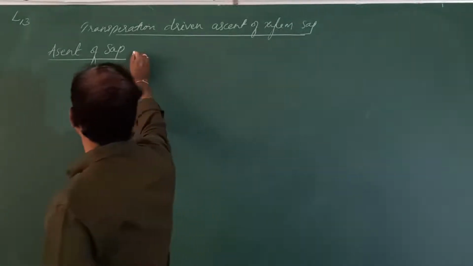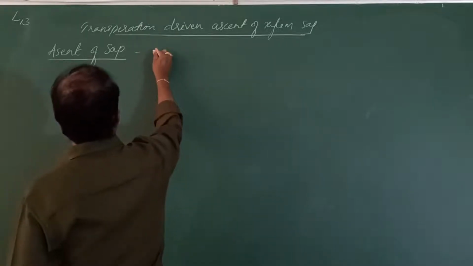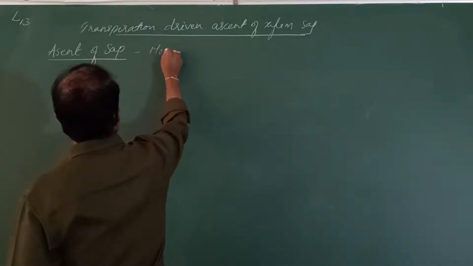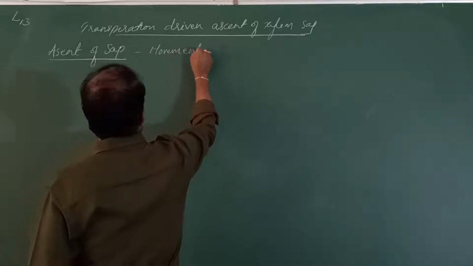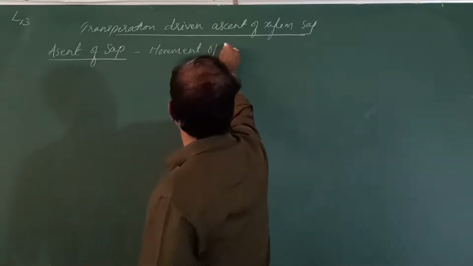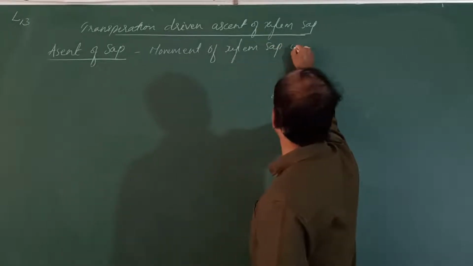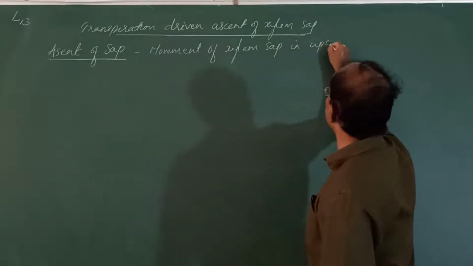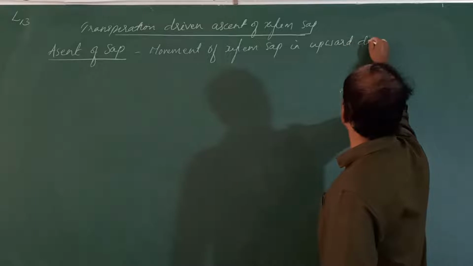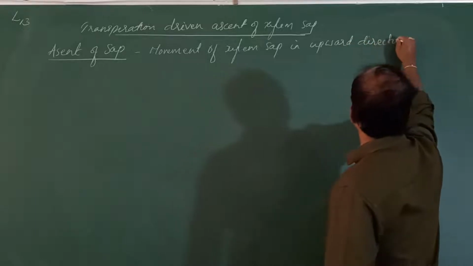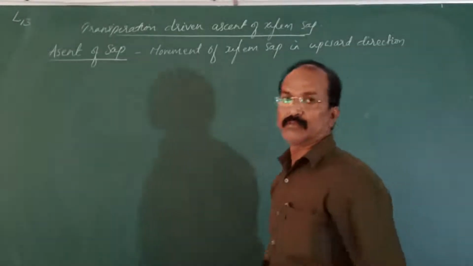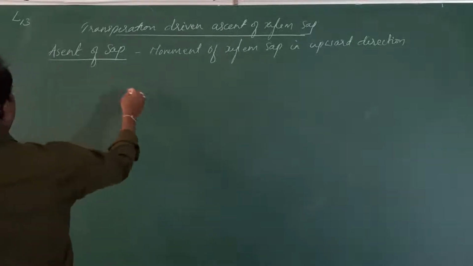So ascent of xylem sap means what? Movement of xylem sap in the upward direction. So that is ascent of sap.